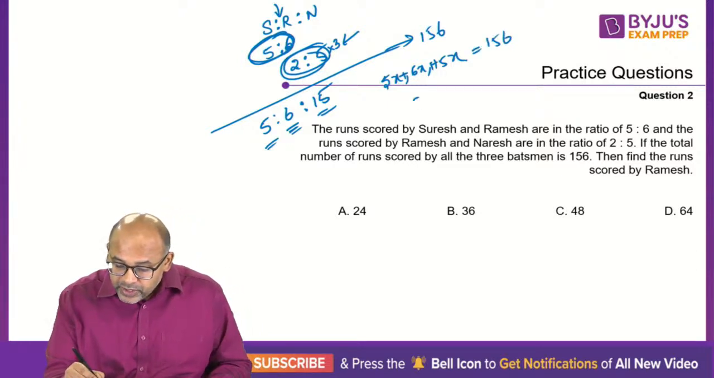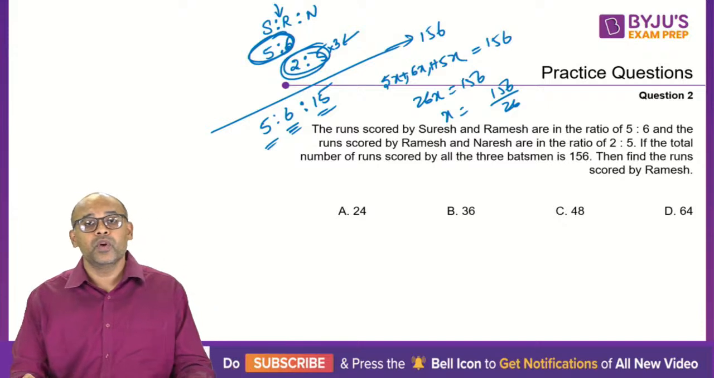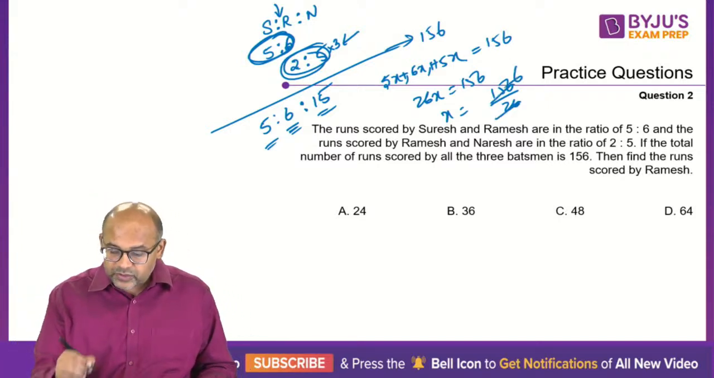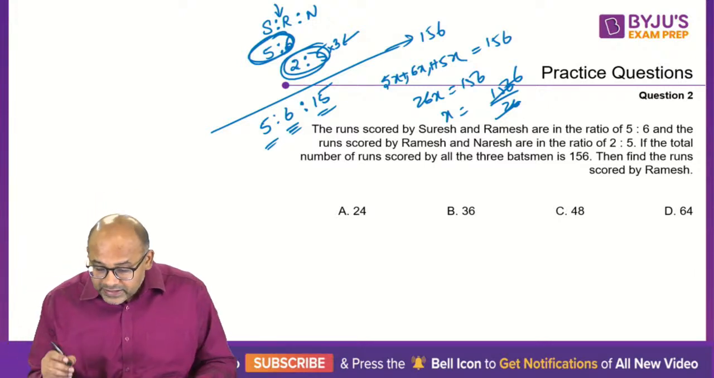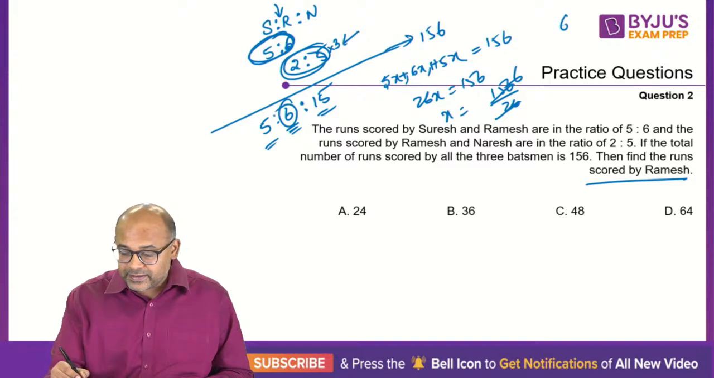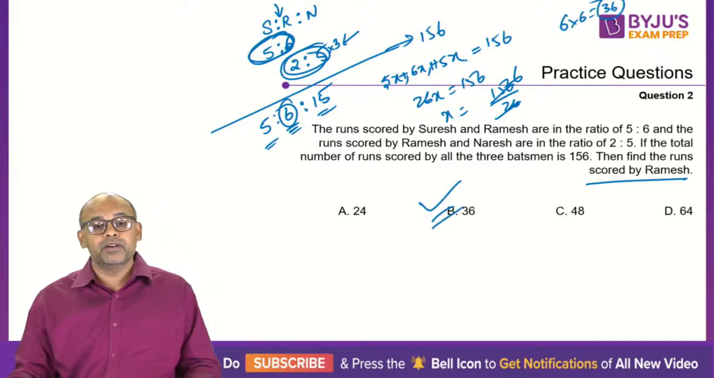So this gives you 26x equal to 156, or x is 156 by 26. Okay, so 26 6, I think 6 6 36, 6 2 12, yes, this goes 6 times. So what are they asking? They are asking to find the runs scored by Ramesh. Ramesh is 6, so 6x. So 6 into 6 is 36. That is your answer, option number B.